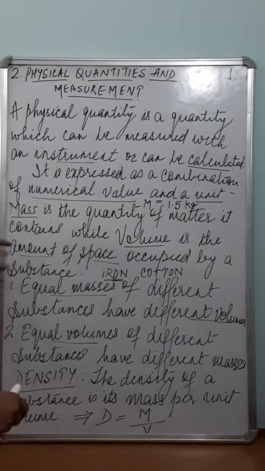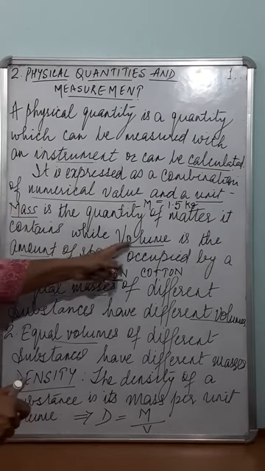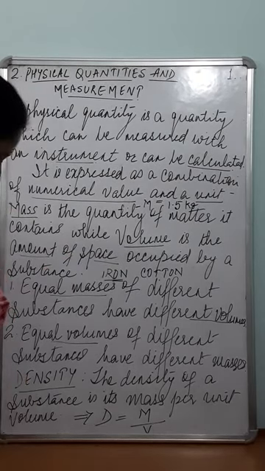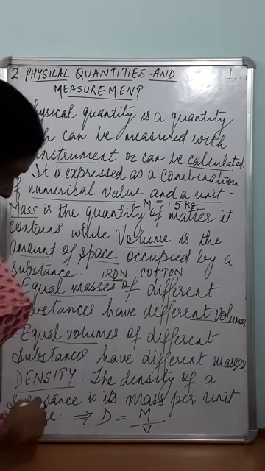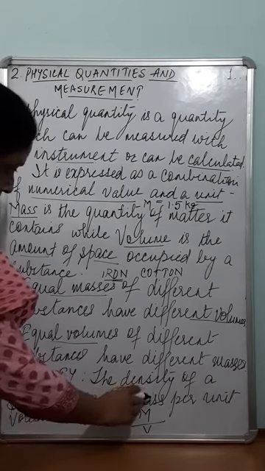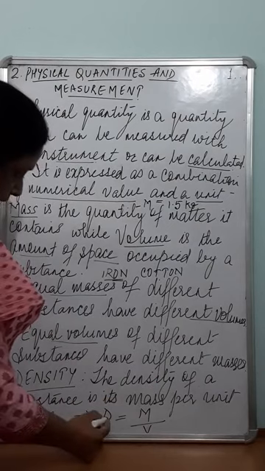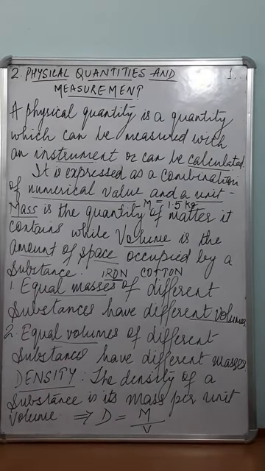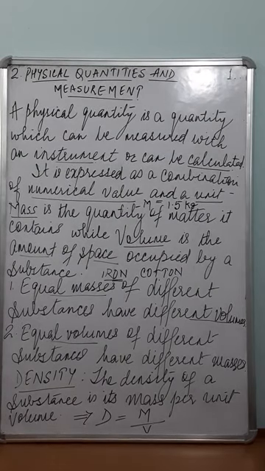So with this mass and volume of a substance, we come to the density of a substance. The density of a substance is defined as its mass per unit volume. So D is equal to M by V, where M is the mass of the substance and V is its volume.